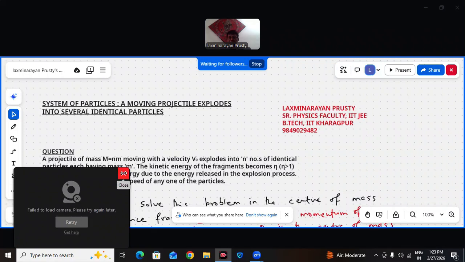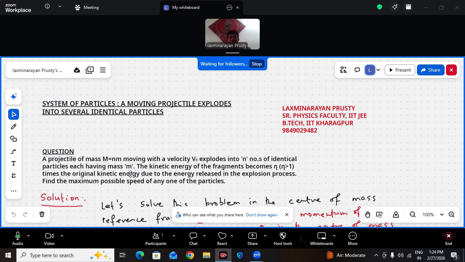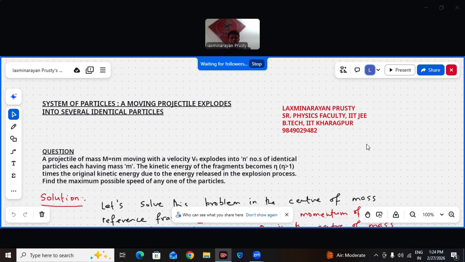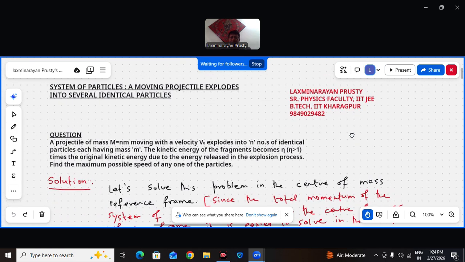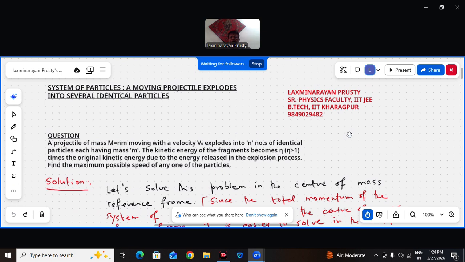Today we have a very important and interesting question in system of particles. Let us see what this question is all about. A moving projectile explodes into several identical particles. That is the topic.